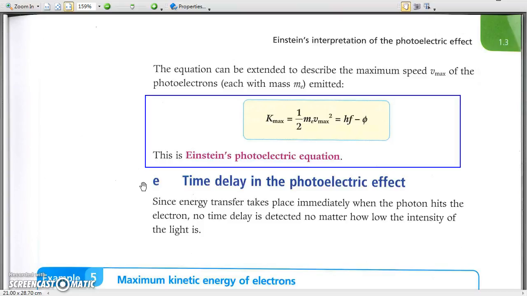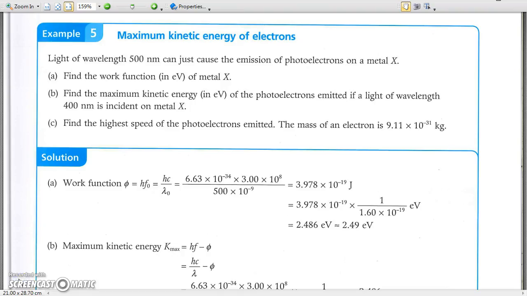E. Time delay in the photoelectric effect. As an electron can only absorb one and only one incident photon, it is reasonable that there is no time delay for photoemission to occur, even if the intensity of radiation is extremely low. Example 5.